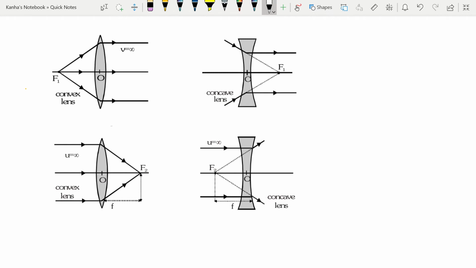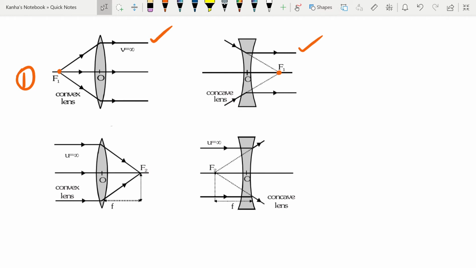The first focal point is the object point on the principal axis for which the image is formed at infinity. I have drawn this for you right here. This is the first one. As you can see, the object is placed at the first focus and the image is formed at infinity. In the other one, for the concave lens, the object seems to be diverging from the first focus and again makes an image at infinity.